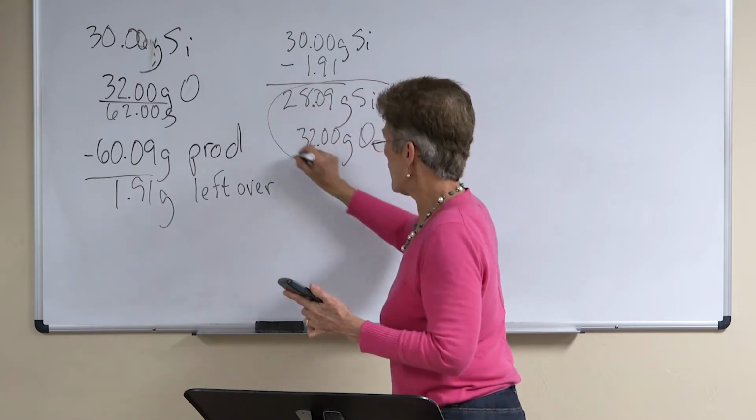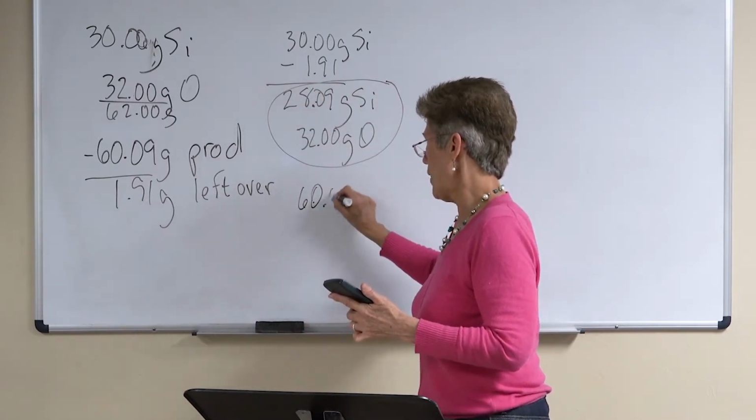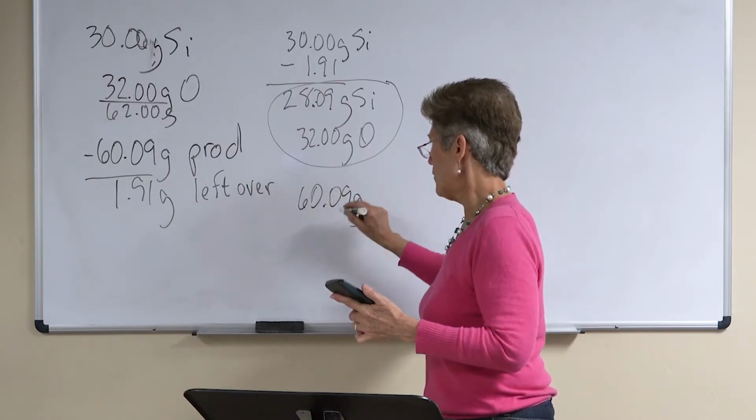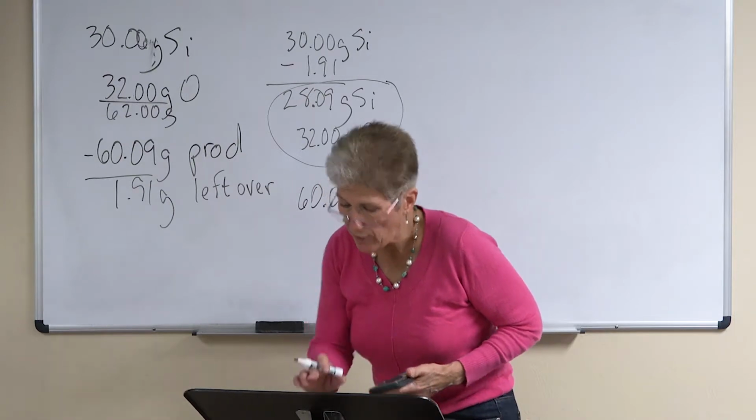Okay, so this is our recipe right here. And that makes us 60.09 grams of product. Now we're told this time that we want to make 150 grams.